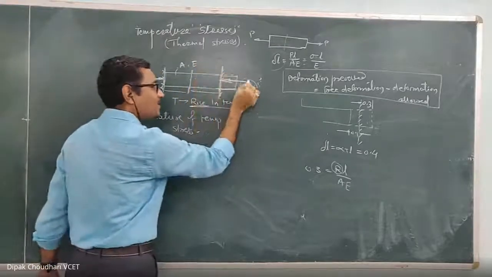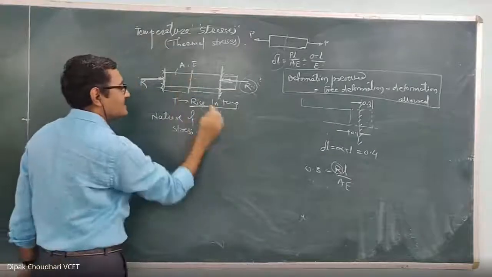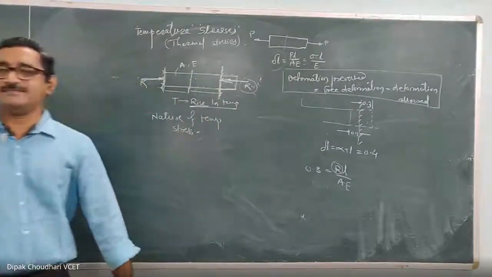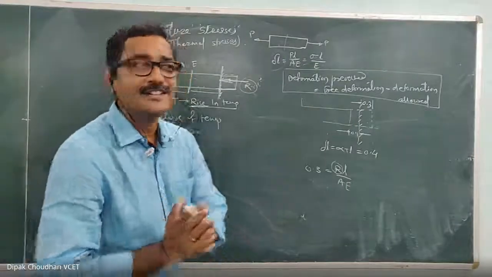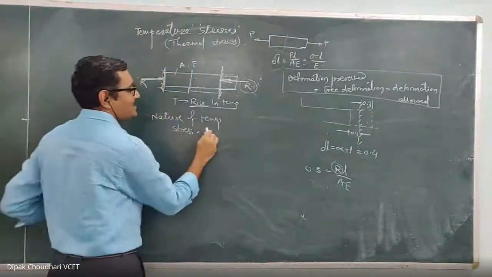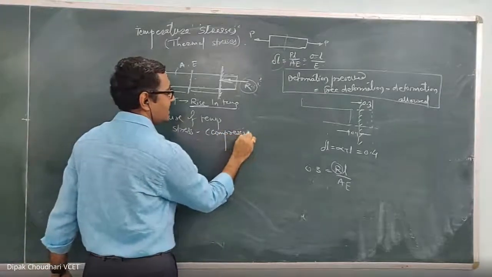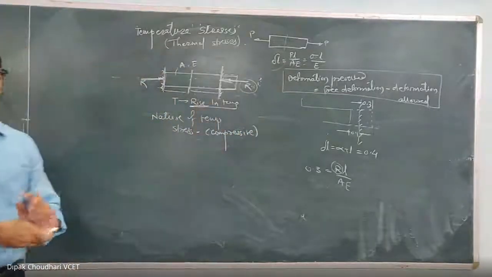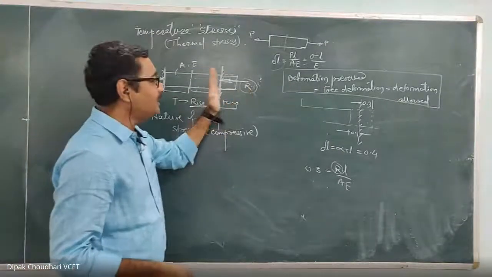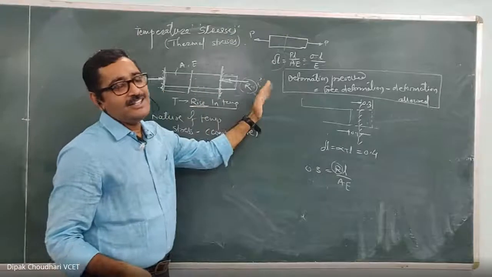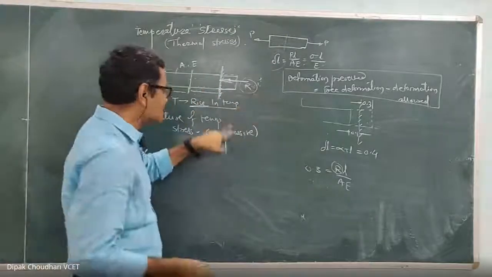Since the reactive force is compressive in nature, the induced stresses are also compressive in nature. So when there is a rise in temperature, the temperature stresses are compressive, not tensile. Have you understood this? Because it is actually the stresses induced because of this reactive force. And when it prevents the elongation, the nature of the reactive force must be compressive. And that's why the stresses are also compressive.